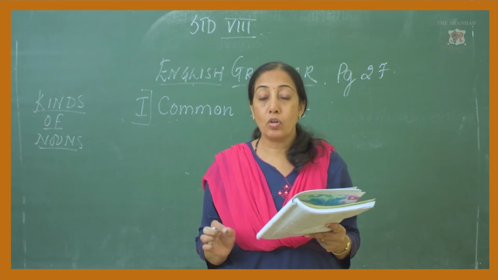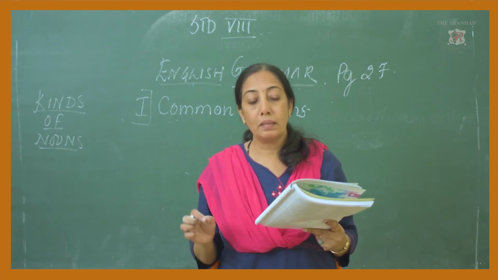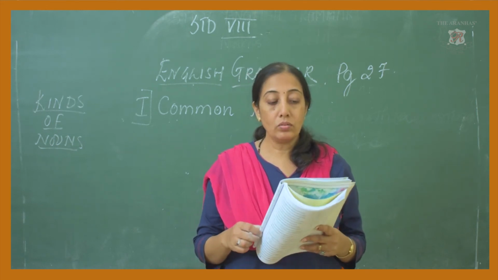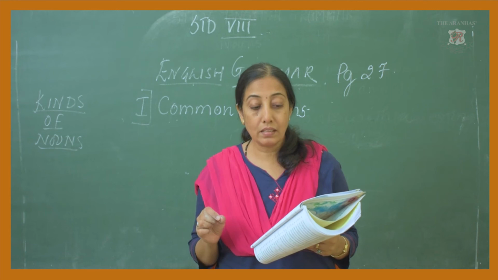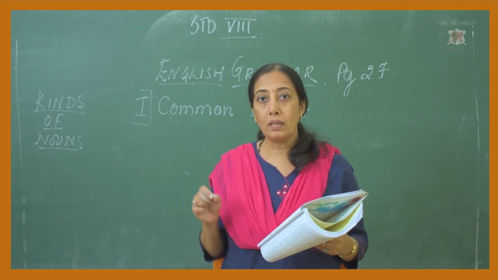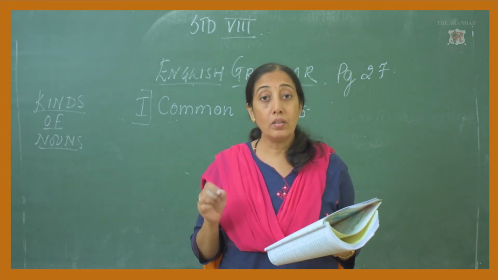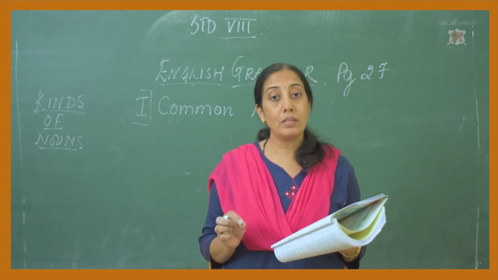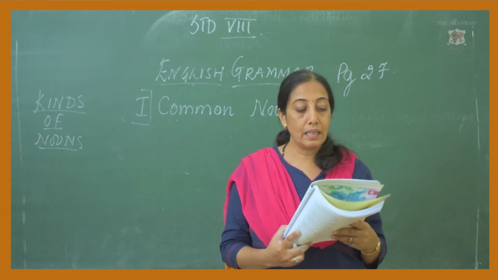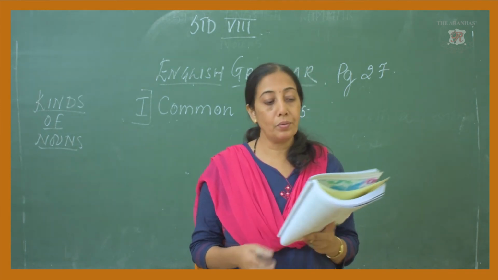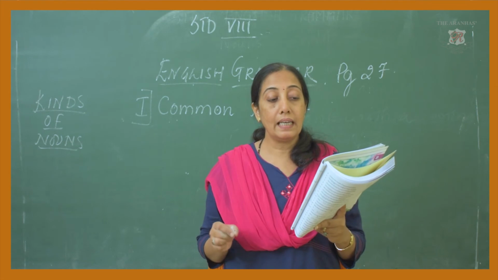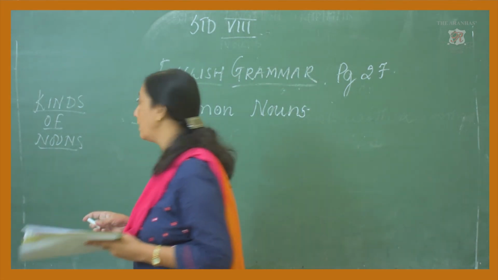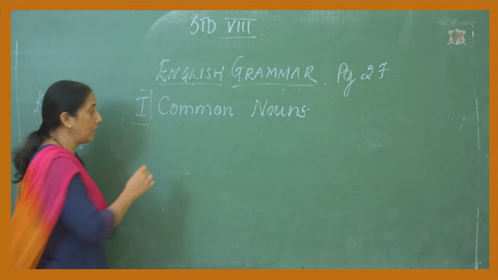These are the names of common things, common places, common persons. Okay. Common nouns are the names of common things, common places, common persons. All the common nouns have plural forms. You will see how they are into plural forms. See examples. First one is given to you. Trains were running late due to bad weather. I am writing the sentence and then I will show you how it brings a common noun.